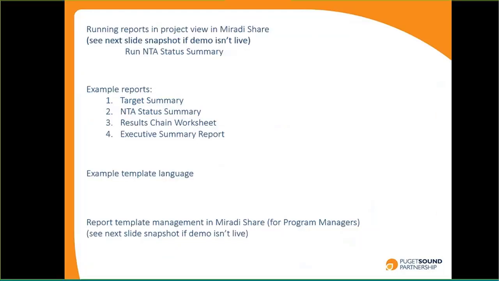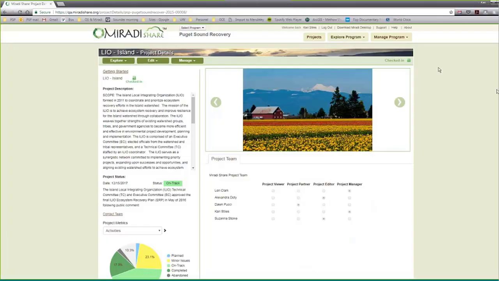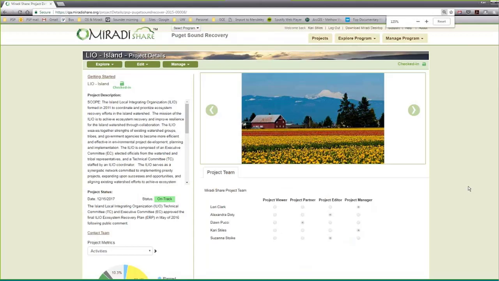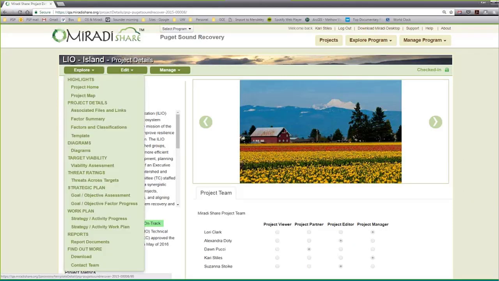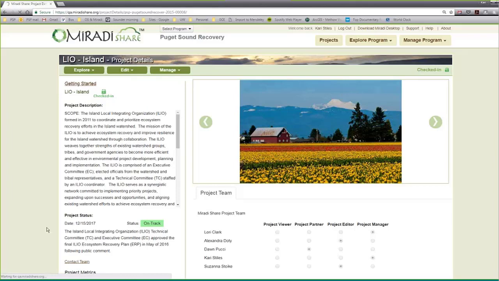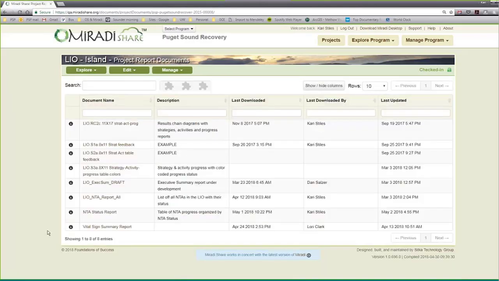And let me switch over here really quickly to a live demo, and let's hope that it works. So what you're looking at here, and I can zoom in a little bit, this is one of those local areas I was talking about. This is Island local area, and this is their homepage in Miradi Share, and it is that beautiful. So all of the Miradi project data is here in their instance of Miradi on Miradi Share. And what we have now is report templates that we've loaded into the Miradi Share program that any project owner who's within our Puget Sound program can go to and run these reports.